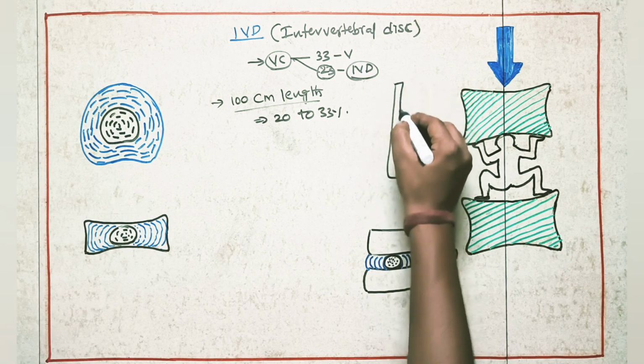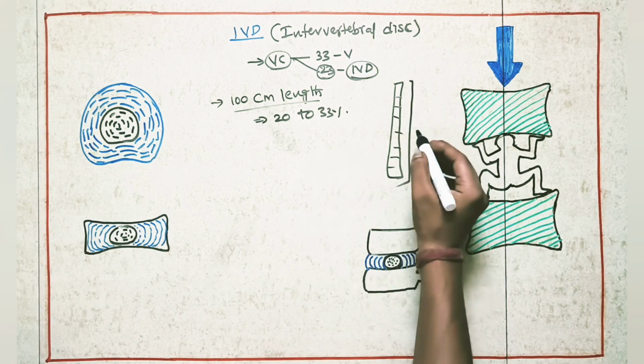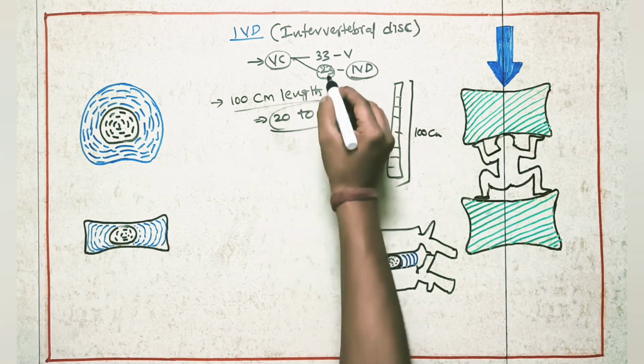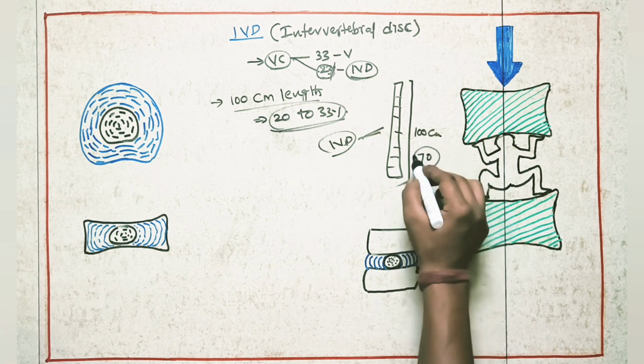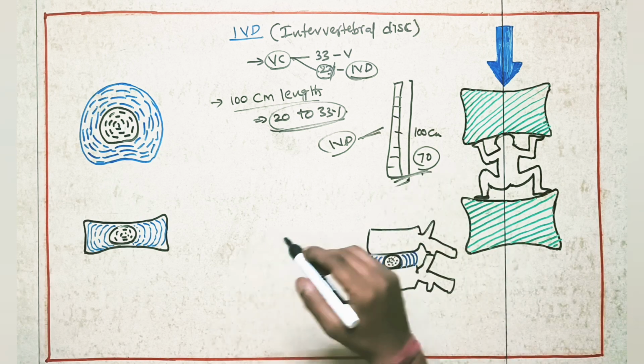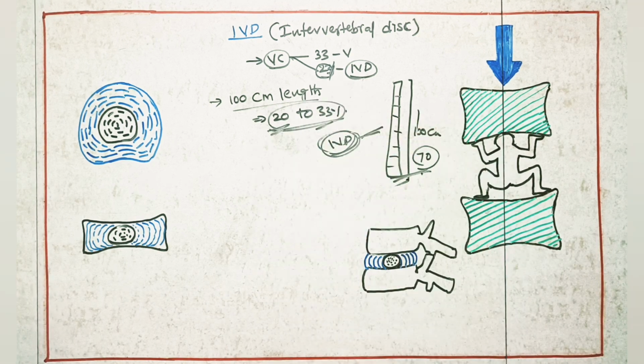Suppose you take a vertebral column like this, with vertebrae here and here. If this vertebral column length is 100 centimeters and you remove these 23 IVDs, the length of the vertebral column will be only 70 centimeters. So IVDs provide almost 20 to 33% of the length of the vertebral column.